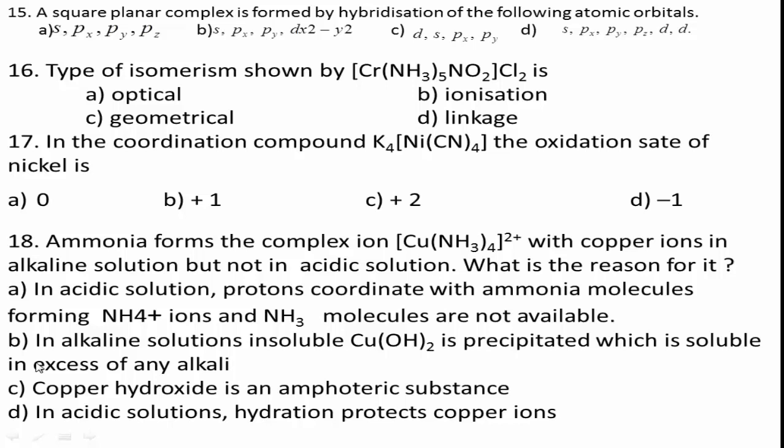Option A: s, px, py, pz. Option B: s, px, py, dx²-y². Option C: d, s, px, py.